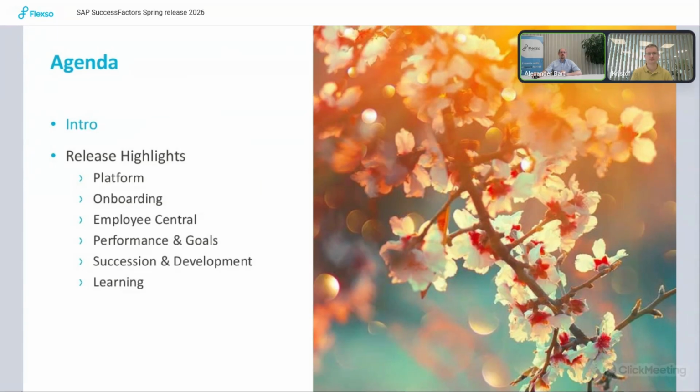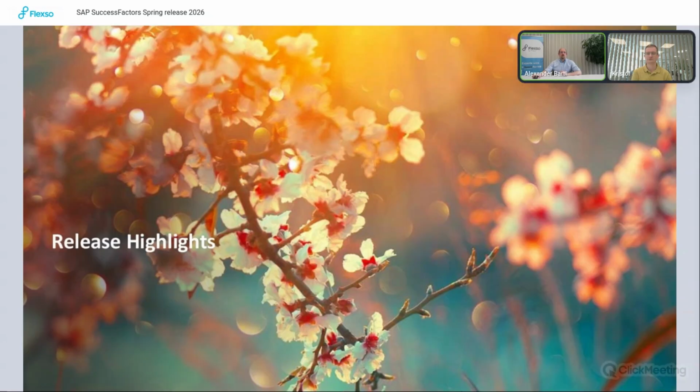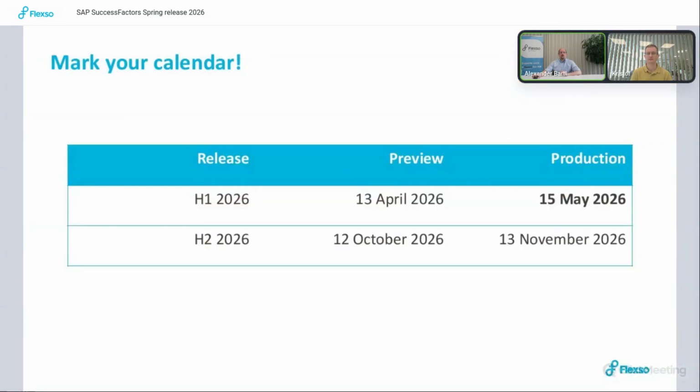After a short intro, we have the release highlights. So platform onboarding and Employee Central presented by Kristof, and then performance and goals, succession, development and learning presented by me.